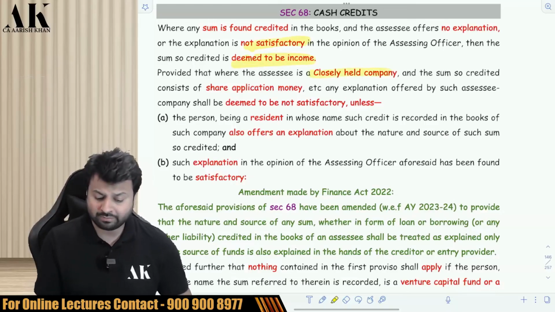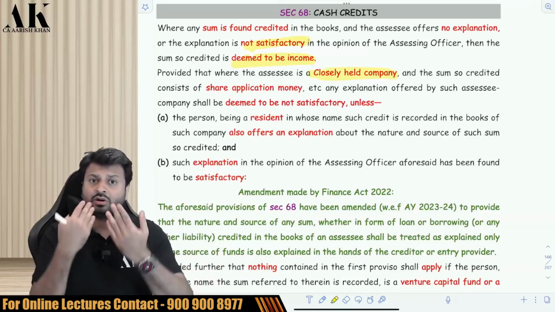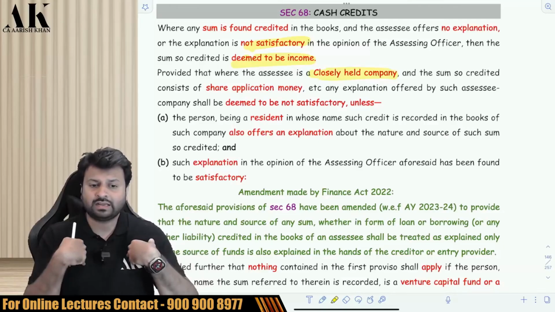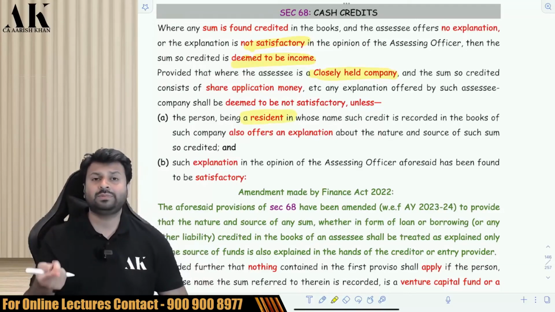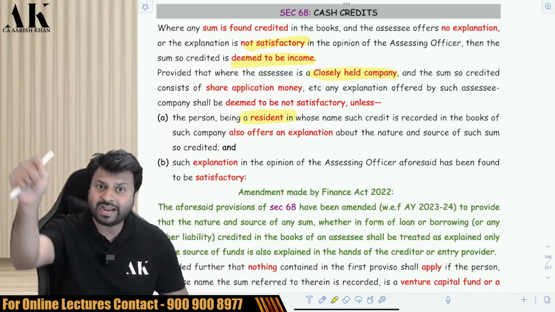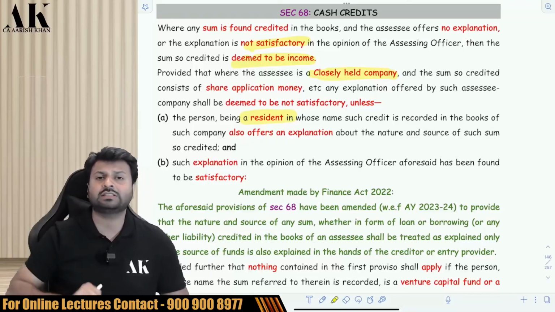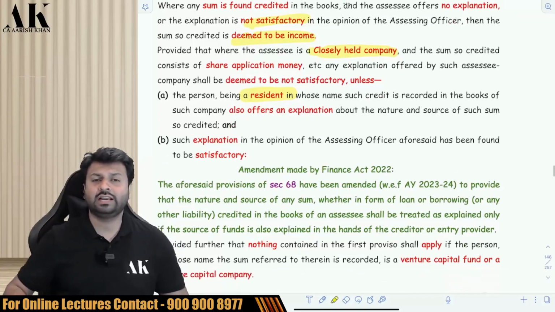For a closely held company, the provision is further stricter. If I am a closely held company and I receive money from my resident shareholders, then I have to explain the source of the money in the hands of my shareholder also. I have to explain where my resident shareholders have got the money from. If I am not able to explain that, then in the hands of the closely held company, it is deemed income.